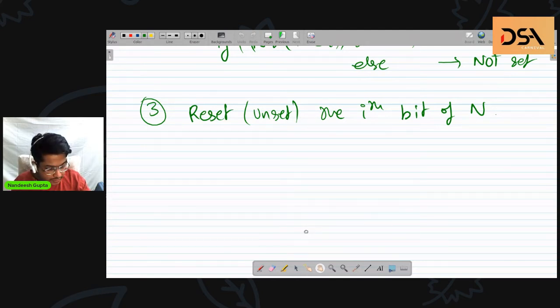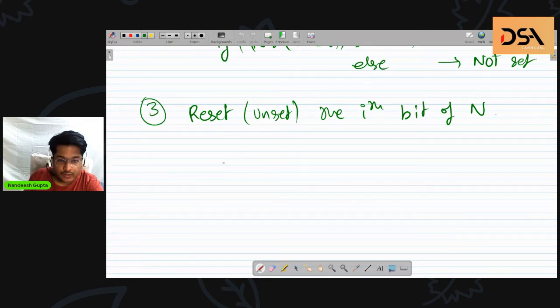Hitesh says n and not of one left shift n. Okay, so why are you shifting it left by n? I think that is a typing error there. You must shift it by i. But I get the point. Hitesh, well done. You are correct. Good work. So yes, Tulsi. So we are using not.